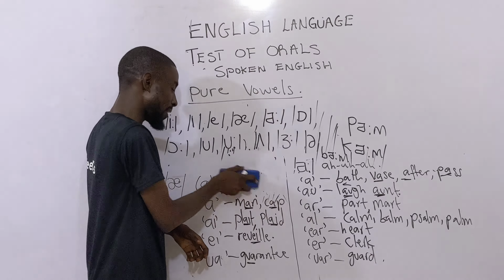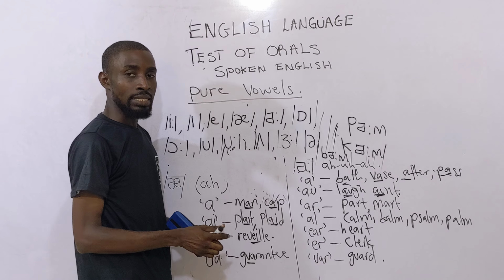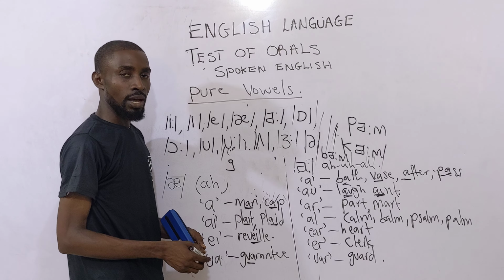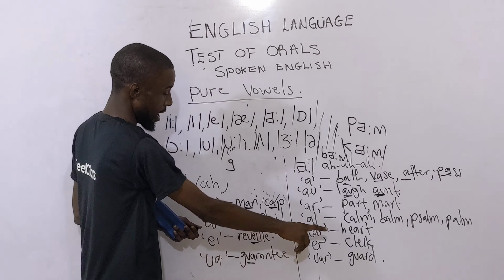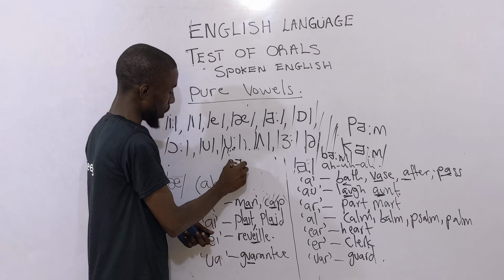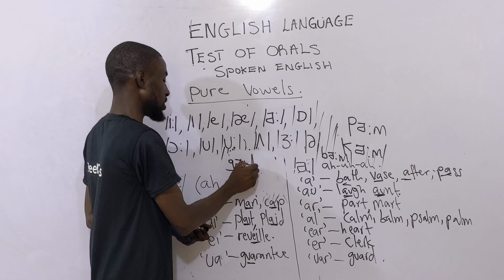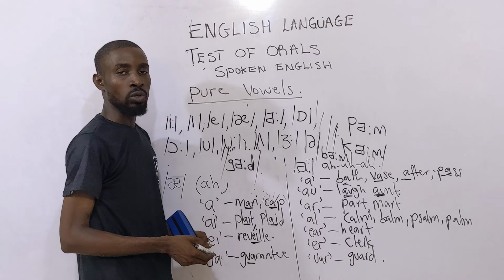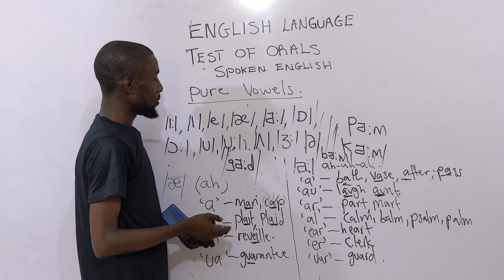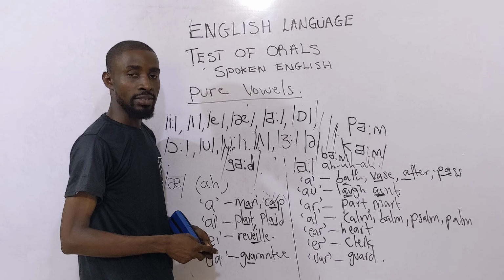So can you transcribe guard? If you can transcribe guard, then let's go together. What's the first sound you hear there? That's G sound. And I've told you this G sound, right? What's the next sound? It's long A, and UAR taken together as A, and this is the phonetic symbol for it. All you need to do is to add this long A. Then what's the last sound? D, to give you this. Then put your slash. The sound is out already. That's that. So we've already looked at vowels 4 and 5, so that in our next class, we continue with the rest of the vowels.